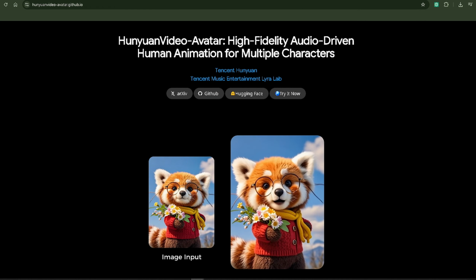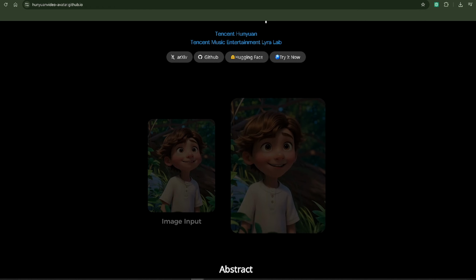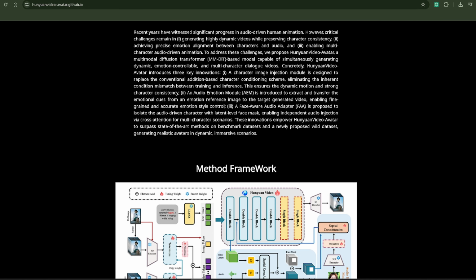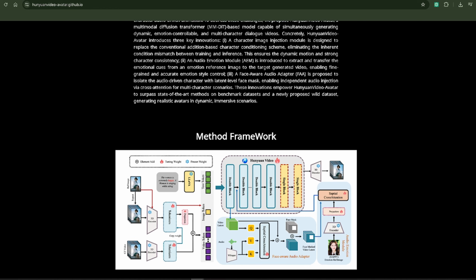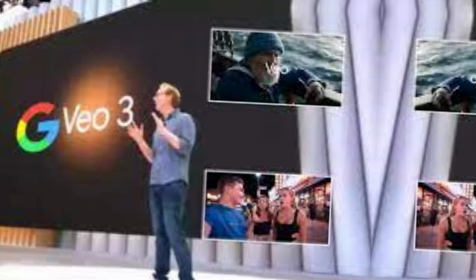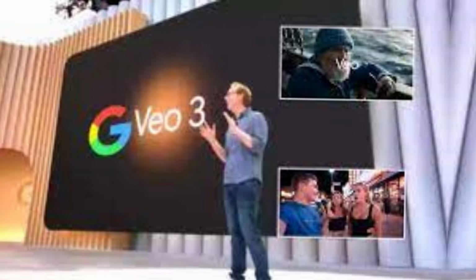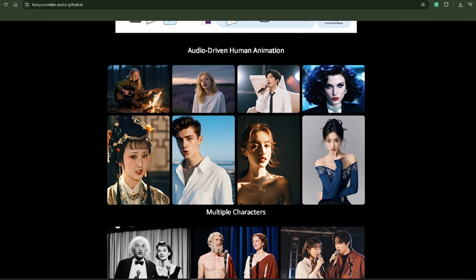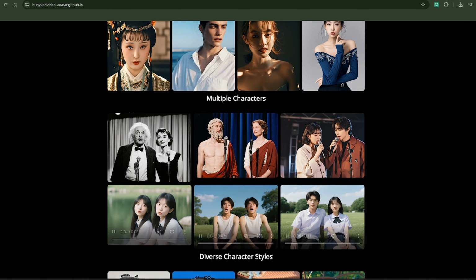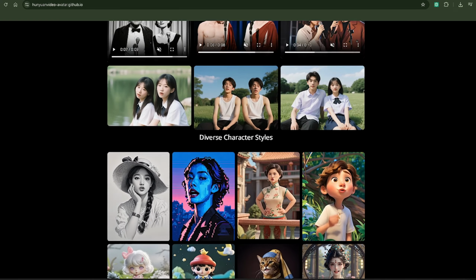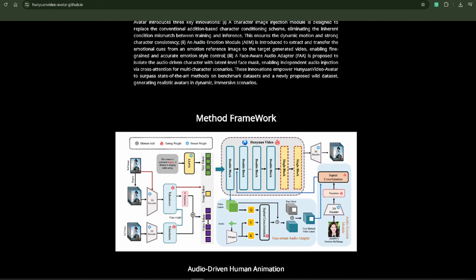Introducing Hunyuan AI, the next-generation video plus audio avatar tool from Tencent that turns your text or voice into lifelike talking characters. Think of it as a video, voice, and face animation engine, all powered by AI. Just a few weeks ago, Google's Veo 3 made headlines as the first to combine realistic video generation with synchronized audio, but it's still closed and paid. Now, Tencent brings us Hunyuan AI, completely free, available online and offline, and open to everyone. Now let's walk through exactly how to use it, and what makes it so powerful.